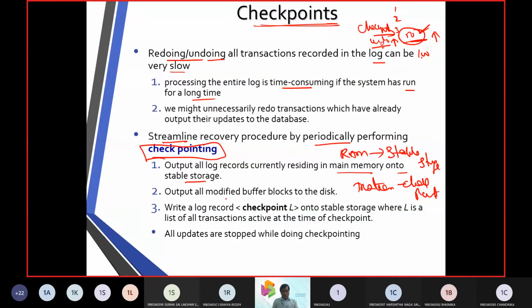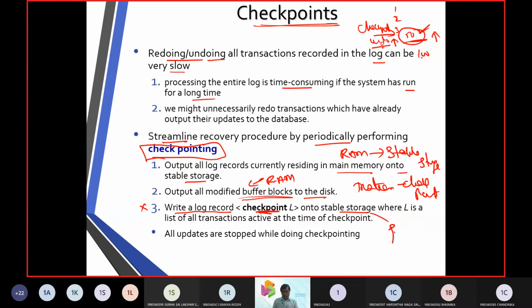Second one, output all modified buffer blocks to the disk. So buffer blocks are going to be pointed out on the random access memory. Next one, we make a write log, which we are going to call X. So write logs are put with a checkpoint onto the stable storage.